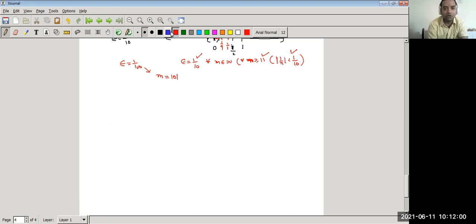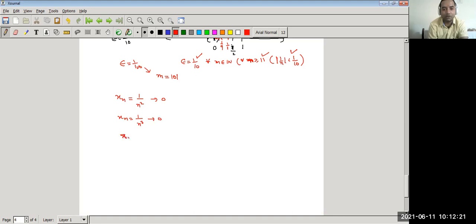There are some more examples related to null sequences. xn is equal to 1/n square. This also converges to 0, so this is again a null sequence. xn is equal to 1/n cube. This also converges to 0, so this is also a null sequence.